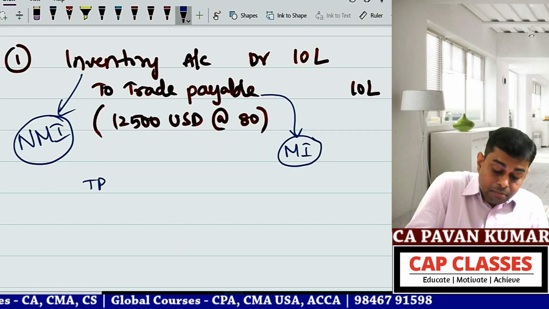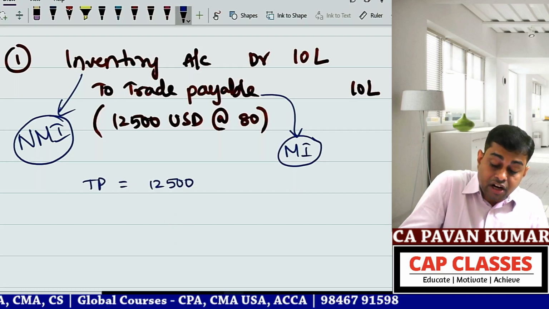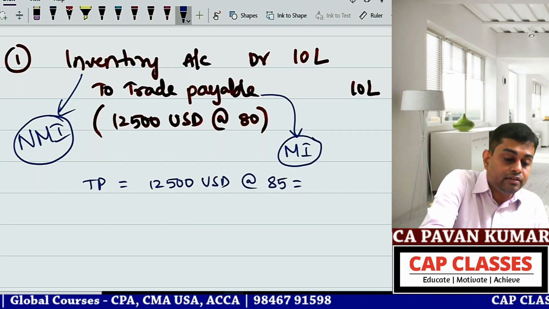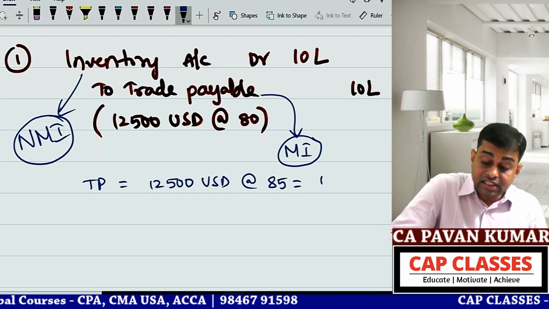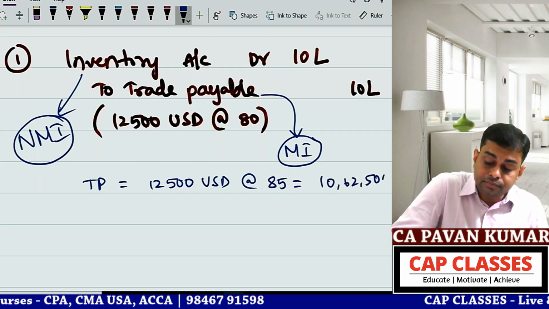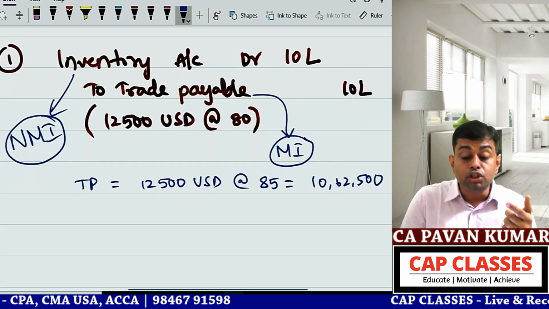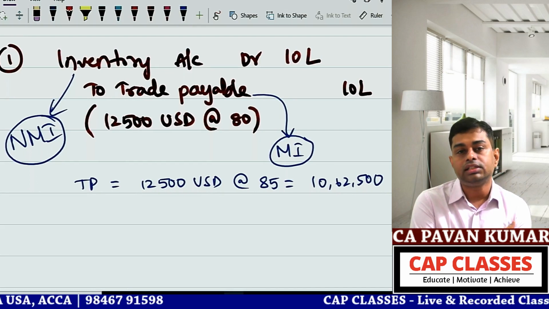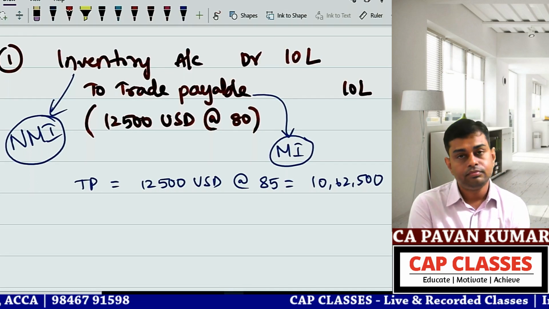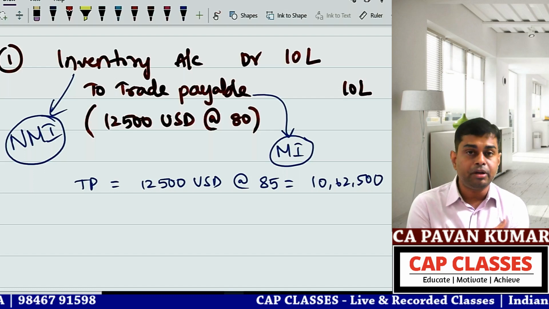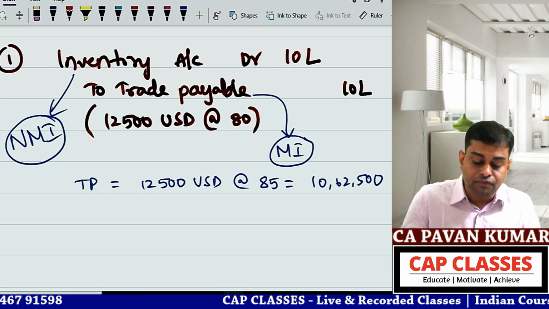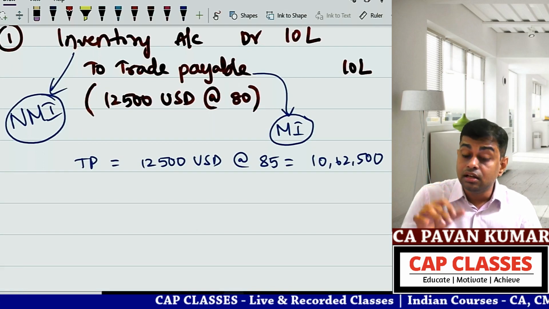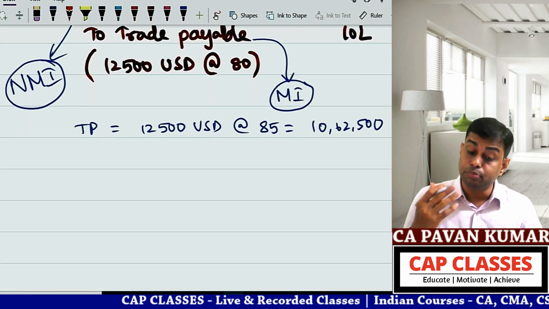So trade payable is 12,500 US dollars at a rate of 85, so it is 10,62,500. When you purchased goods, you thought you would pay 10 lakhs, but now there is a foreign currency loss, because of which you have to pay more. At a rate of 85, you need to pay 10,62,500. So your liability increases, which results in a foreign currency loss that goes to P&L.